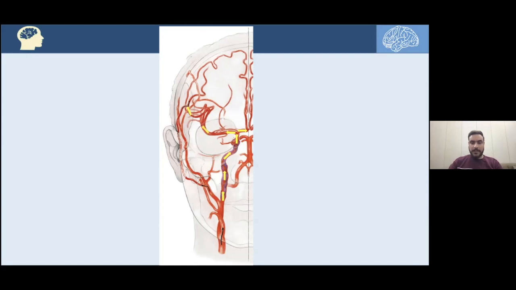But let's imagine if we have a compromised ICA, and that blood flow will fade and it will be a hypoperfused area. And the idea here of the bypass, we can use the external carotid artery, as I will demonstrate the blood flow into that artery as black arrows. As you can see here, it's going outside the skull indeed, not in the brain, and on the temple. And after doing craniotomy and bypass, we can anastomose the superficial temporal artery with the middle cerebral artery, and the blood will fill that area retrogradely to reperfuse and shunt the blood to that area to revascularize the area distal to the compromised ICA.